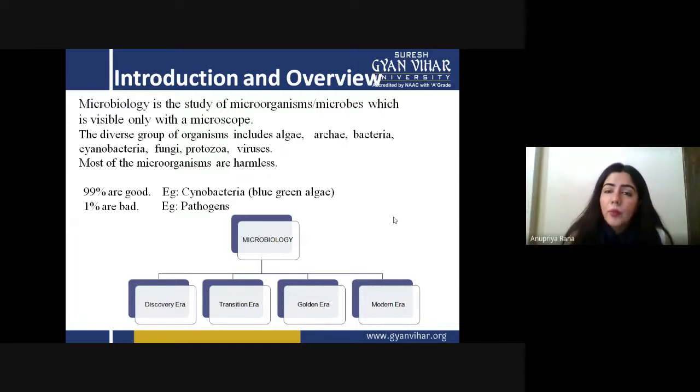If microorganisms were not present around us, we would face a very complicated situation, because lots of functions and processes in the environment happen just because of these microorganisms.